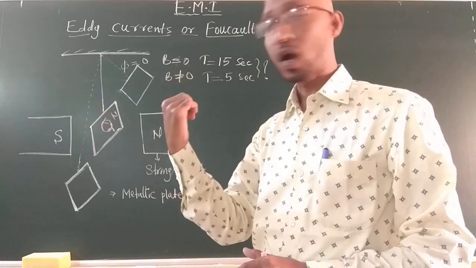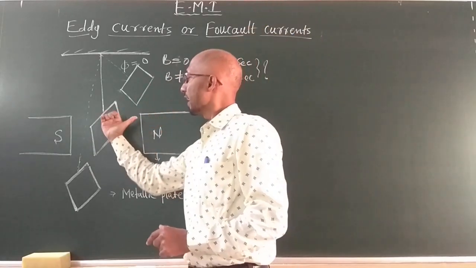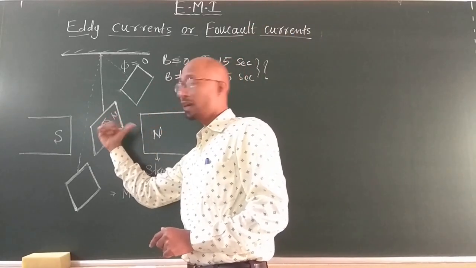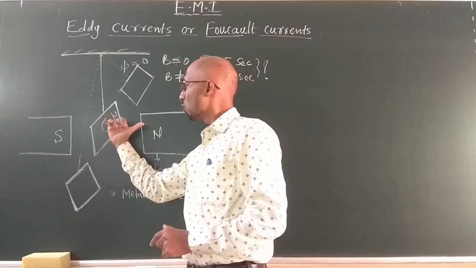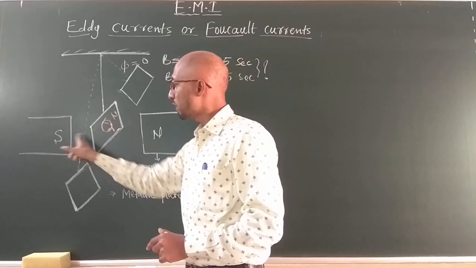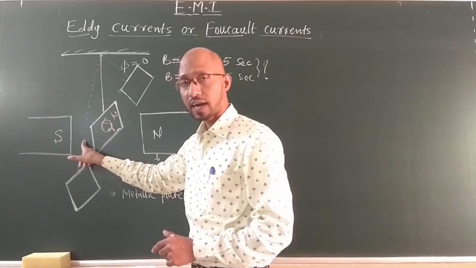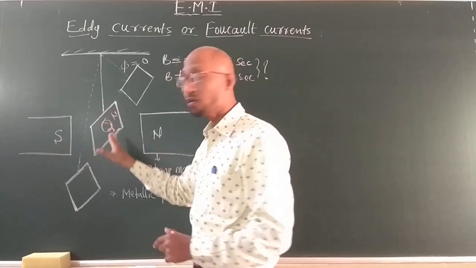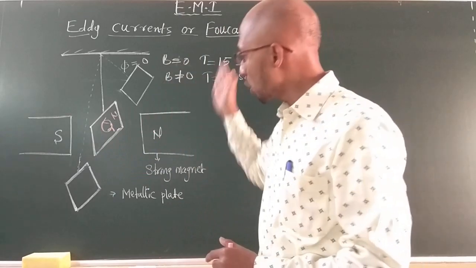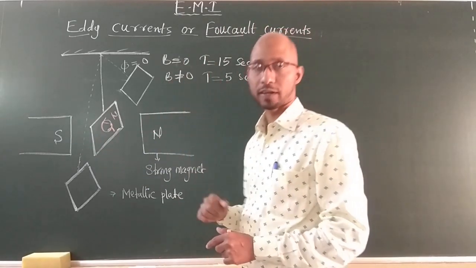This is the clockwise direction. Here the anti-clockwise direction is, where is the north side? This face of the plate becomes north side and the opposite face becomes south side. The plate face which is facing the south side becomes south side. The plate face which is facing north side becomes north side plate.